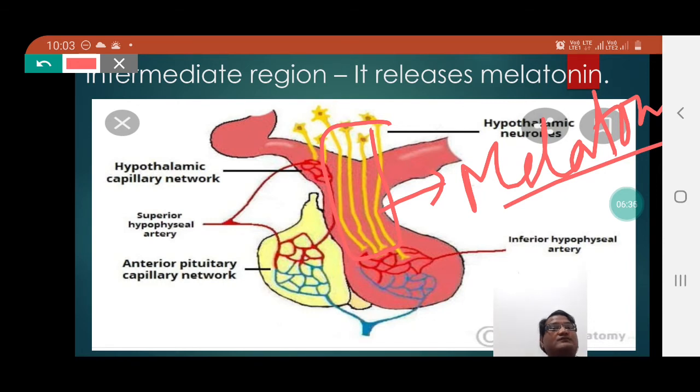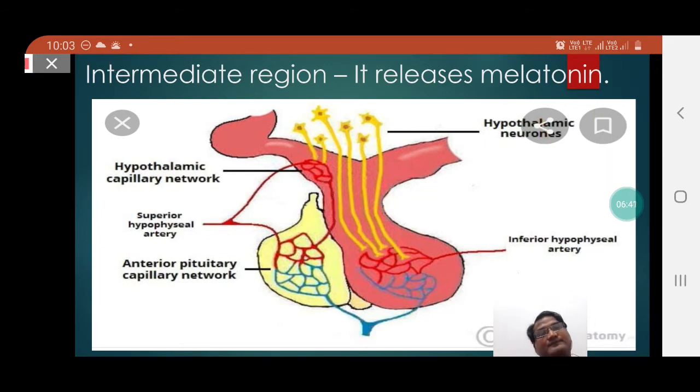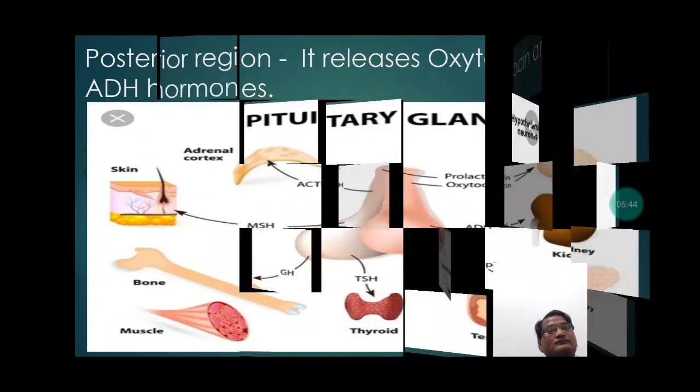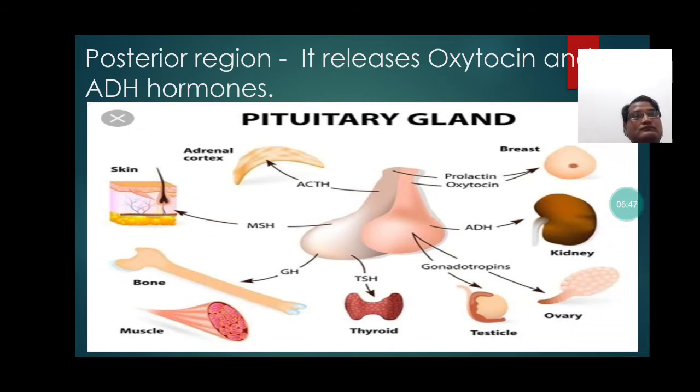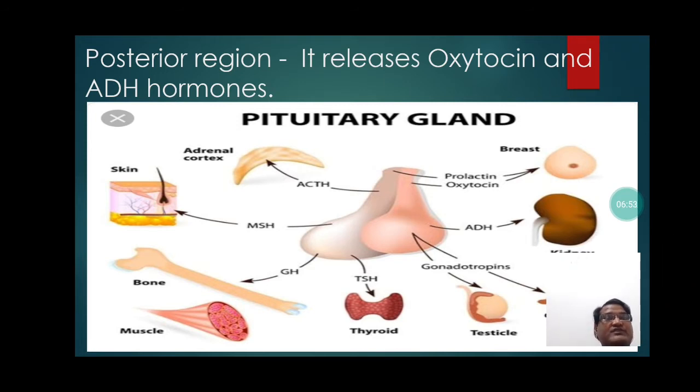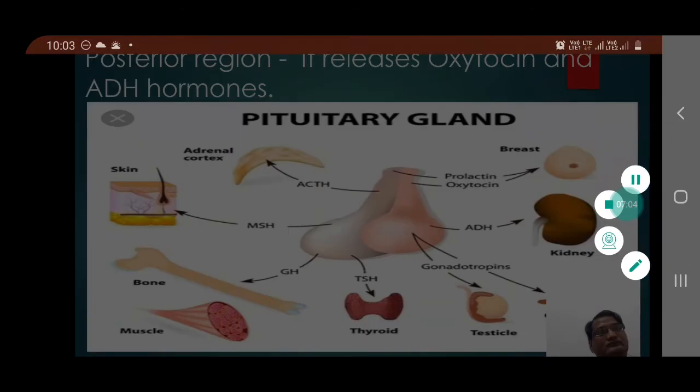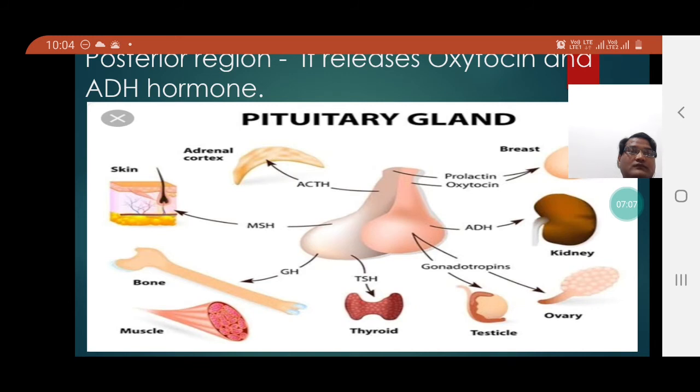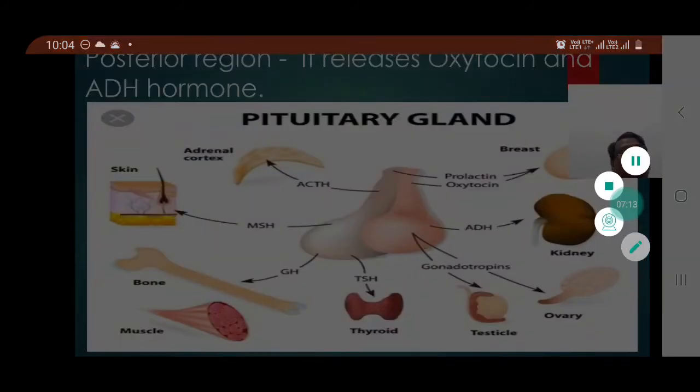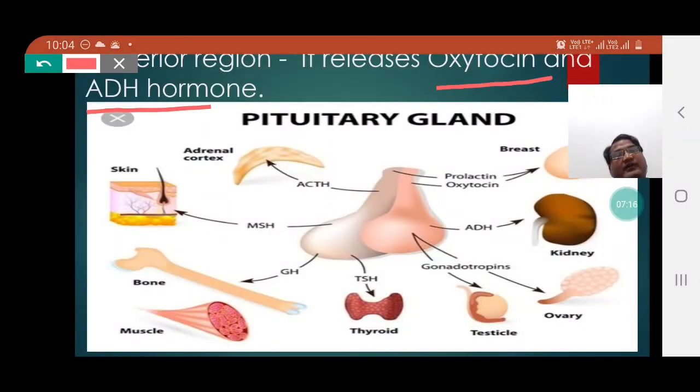It is assumed that the importance of melatonin is mostly in aquatic organisms. The posterior region releases oxytocin and ADH hormones. The posterior region mainly plays an important role in the secretion of oxytocin and antidiuretic hormone.